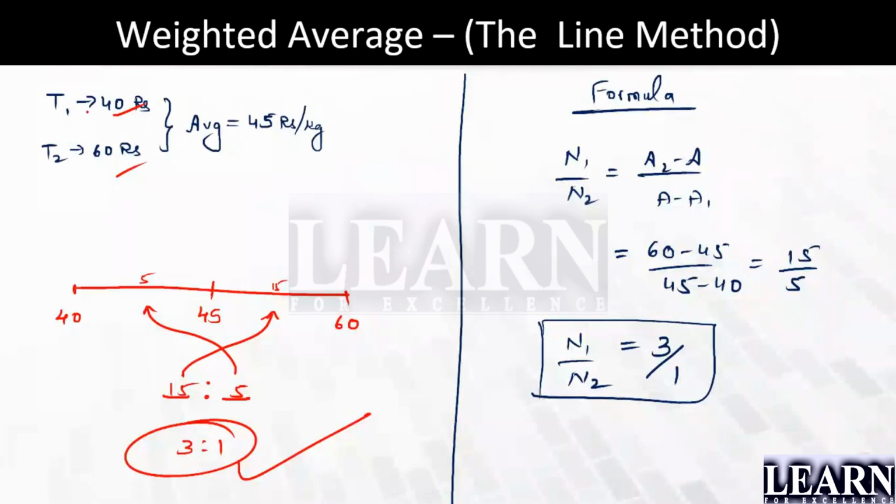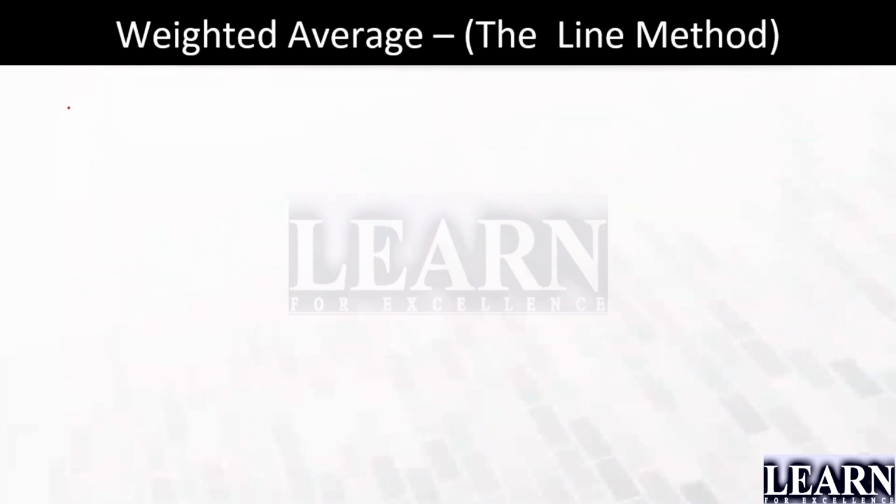Now the other thing is that we have to check the case where the rate is unknown. Yes, I'll take a simple example.